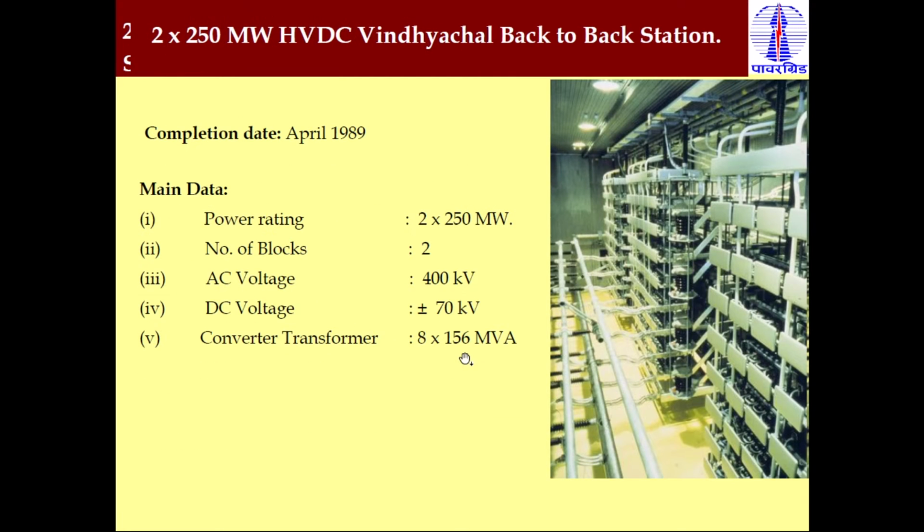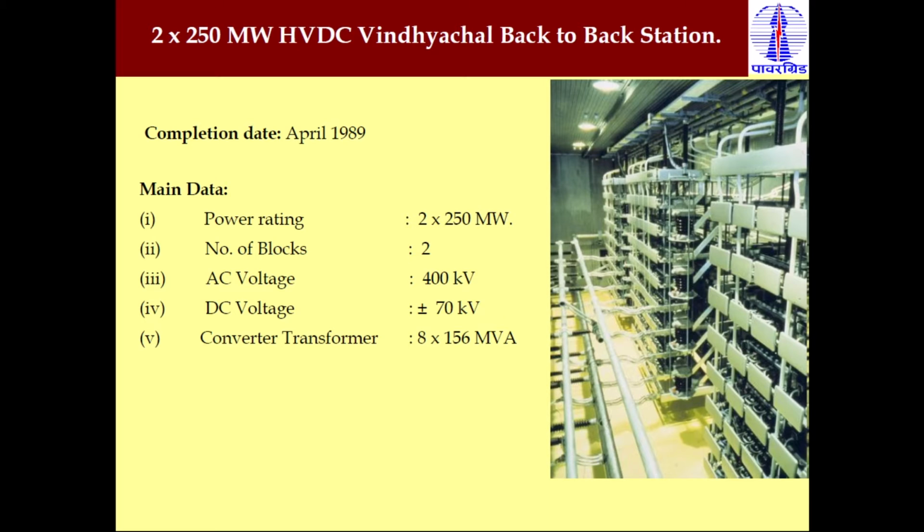Why do they use 8 single-phase transformers here? Generally we require only 6 transformers because we require 6 phases, 3 phases for one converter and another 3 phases for the second converter. But sometimes we can use a spare transformer, because suppose any one transformer is damaged, then due to the damage of that one transformer we require a spare transformer in an emergency situation.